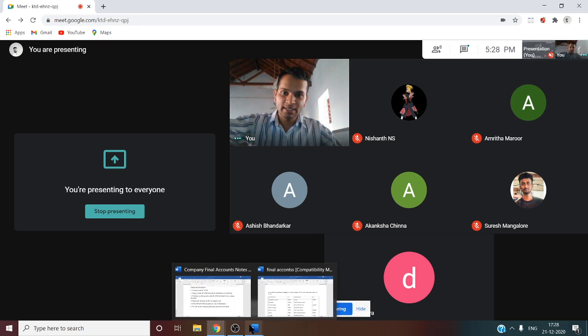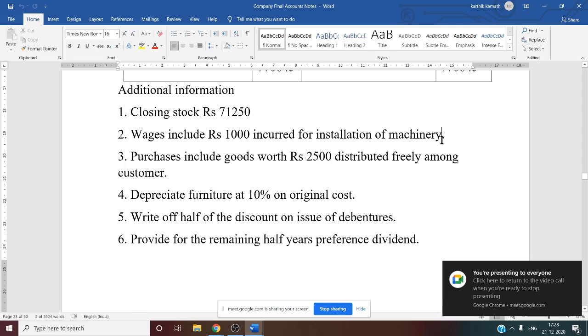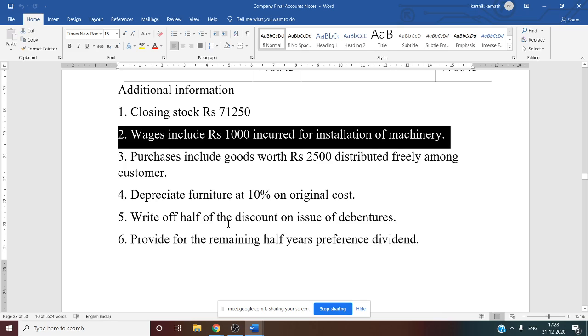So here directly they have given the actual value, so you can take the actual value. Next one, wages. Wages includes 1,000 incurred for installation of machinery. That means this 1,000 is not a part of wages. So wages where you are going to record under working note number 27, that is employee benefit expenses. Under employee benefit expenses, from wages you have to deduct this 1,000, and you are going to add this 1,000 to machinery.